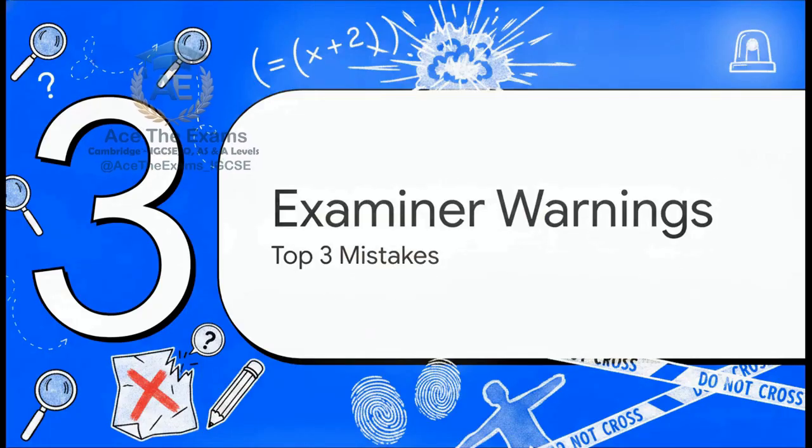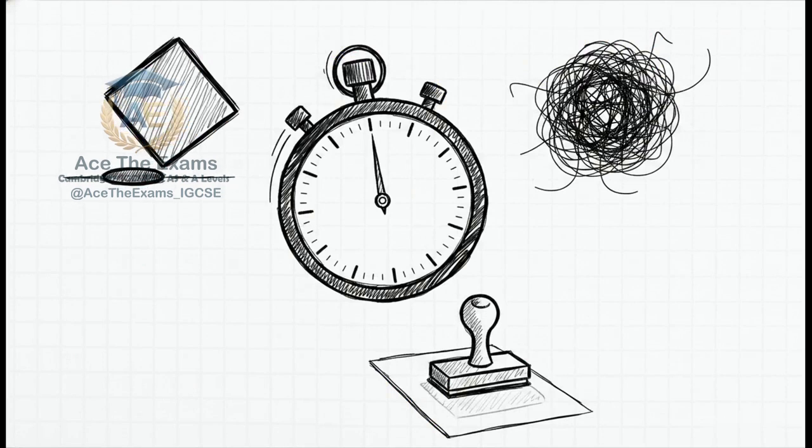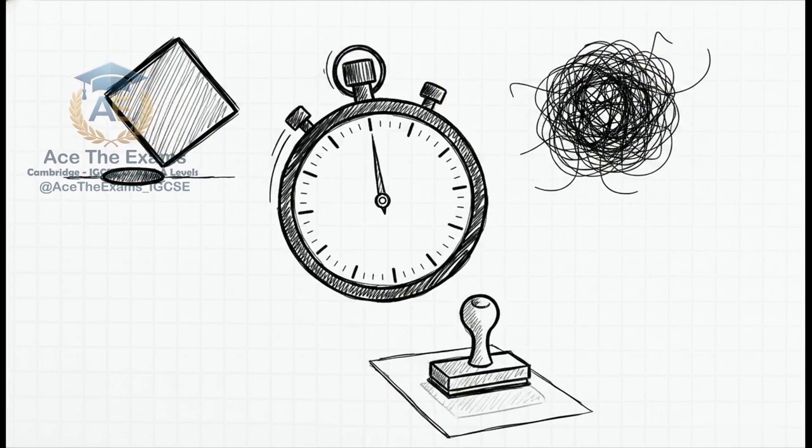Section 3. Top 3 Examiner Warnings. Let's run a live forensic workshop on the absolute most fatal mistakes highlighted in the examiner reports. Examiners consistently flag these 3 critical errors. Mistake number 1 is using the wrong approach for the context.